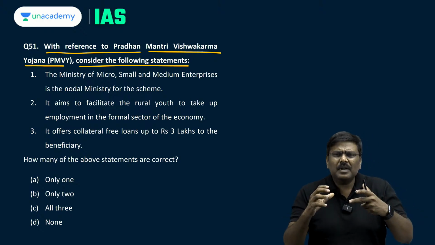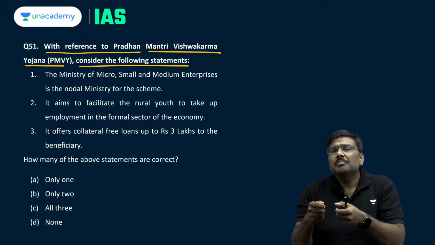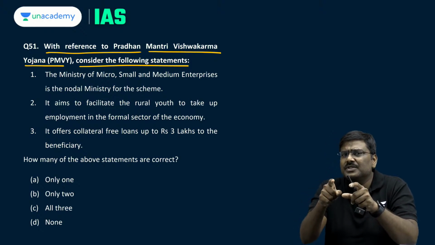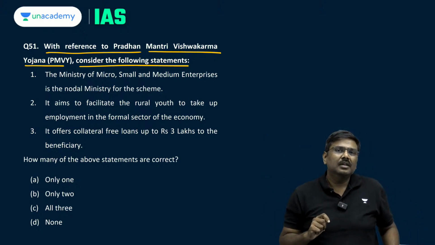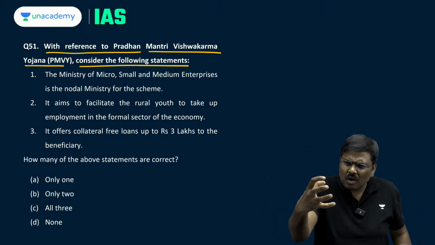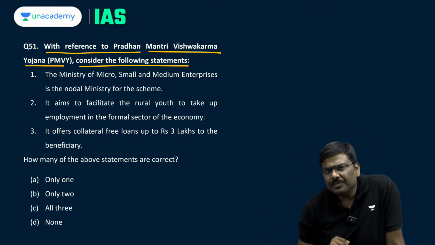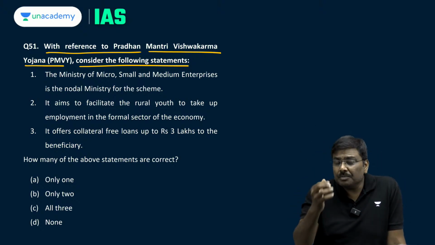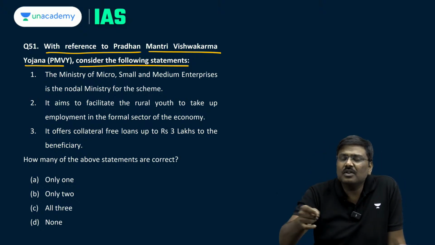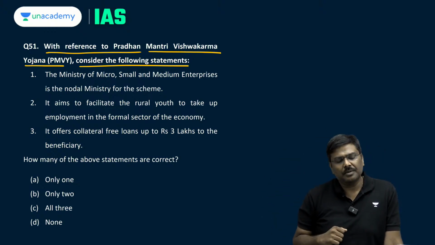There are a lot of people, for example, craftsmen who are traditionally working, but they find it very difficult to get access to the credit system or institutional credit. So Government of India wants to pull all of these together, cover them under Vishwakarma Yojana and ensure that they will get access to institutional credit. So the promotion of these kinds of traditional crafts workers will be covered under Vishwakarma Yojana.